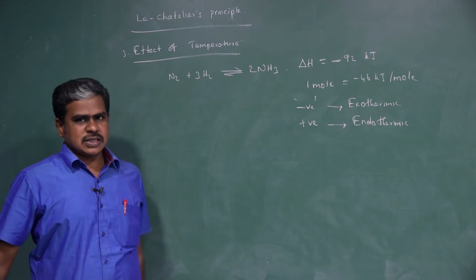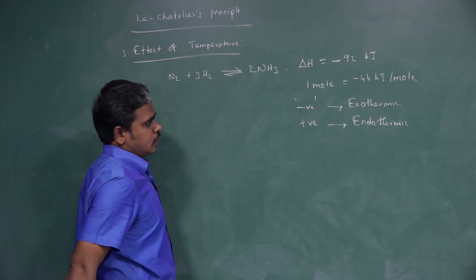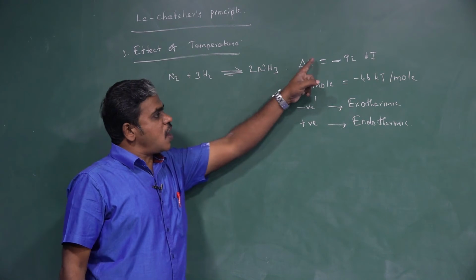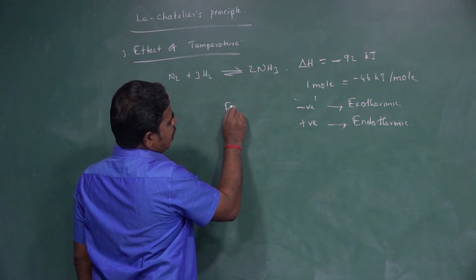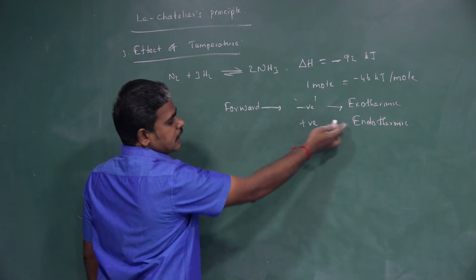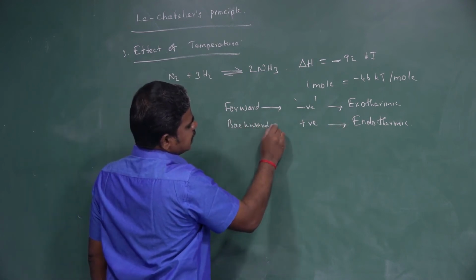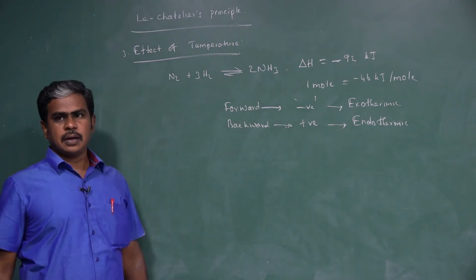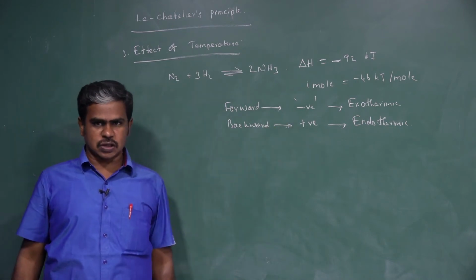Now, equilibrium reactions consist of 2 reactions, one forward and one backward. Delta H is always given for the forward reaction. Now, forward is exothermic, so this is the forward reaction. If forward is exothermic, then backward is endothermic. According to Le Chatelier's principle, when temperature increases, it favors the endothermic reaction.